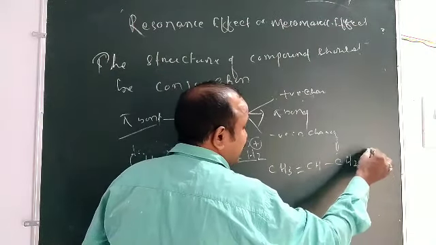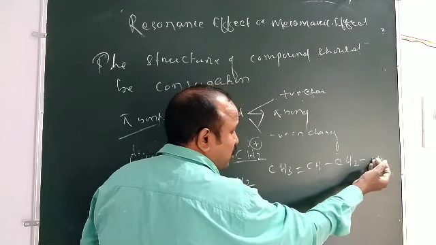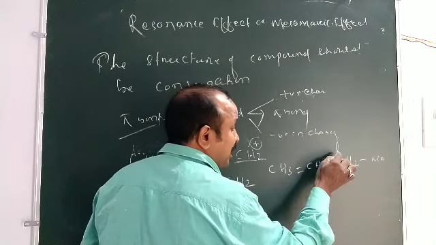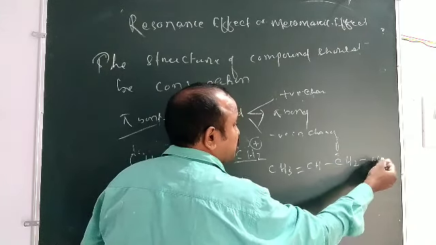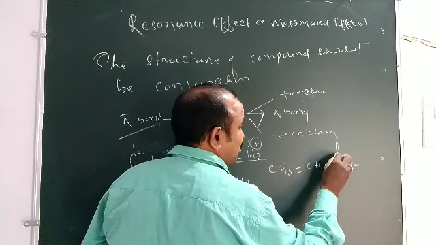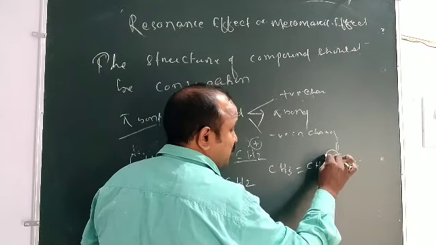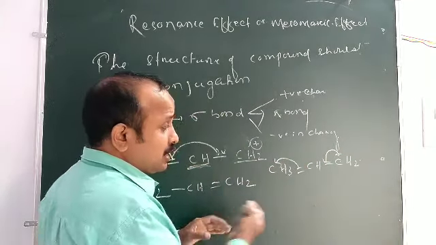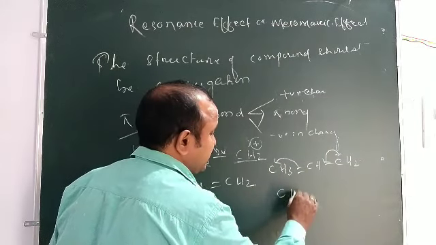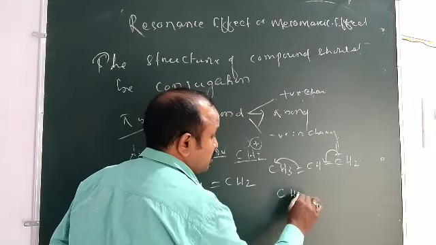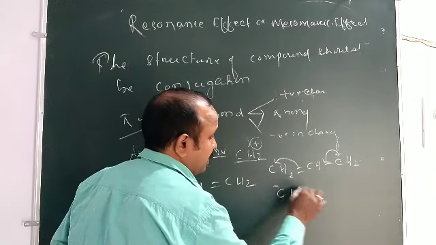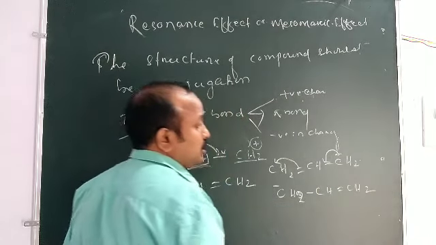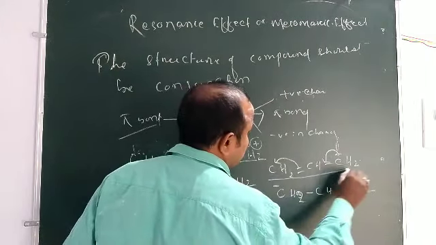Suppose nitrogen is present, the electron of nitrogen is attracted by carbon, so it gets the negative charge. So first this displaces to this position, then it displaces to this position. The displacement of electron gives CH2 minus single bond CH double bond CH2.